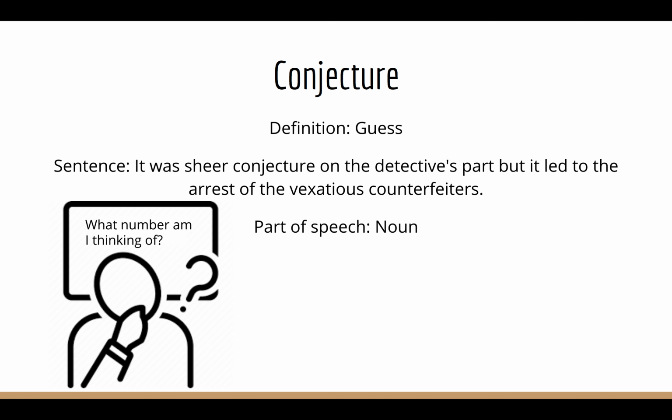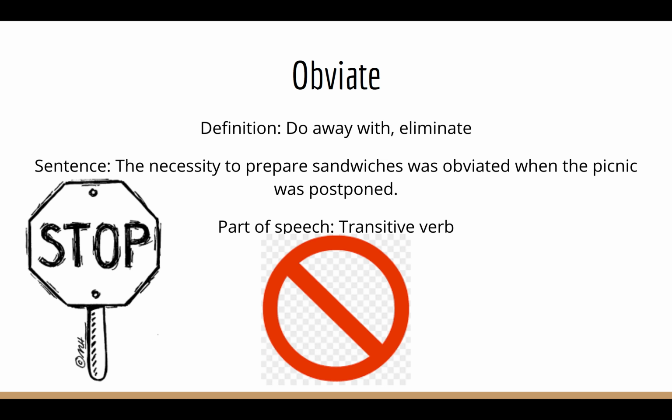The next word is obviate. Obviate means do away with, eliminate. A sentence for obviate is, the necessity to prepare sandwiches was obviated when the picnic was postponed. Necessity means the need to do something, or the need for something.